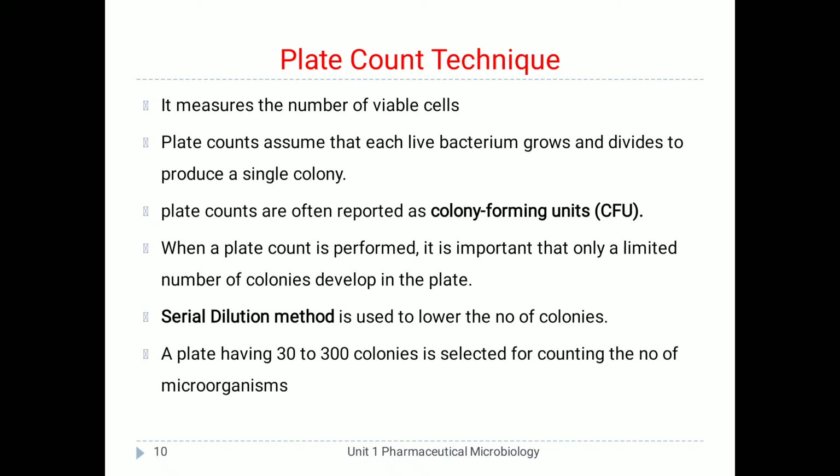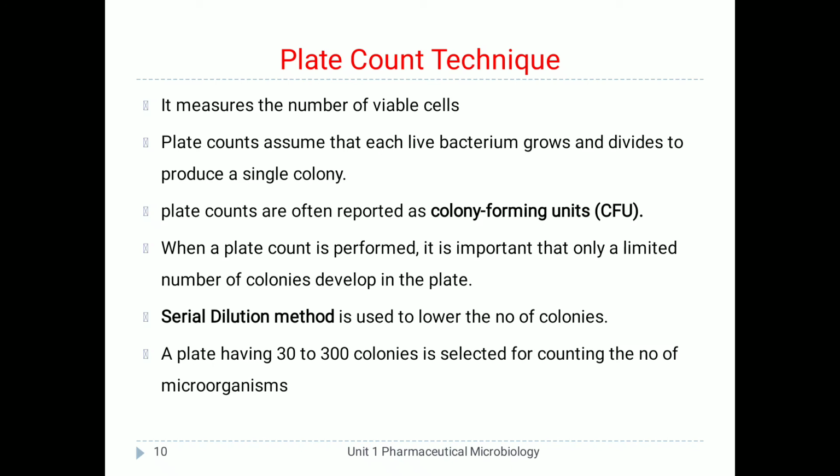Plate counts assume that each live bacterium grows and divides to produce a single colony. Yes, the growth is observed in the form of a colony in the case of a Petri plate. It is the principle that a single bacterial cell produces a single colony, and that colony is counted.